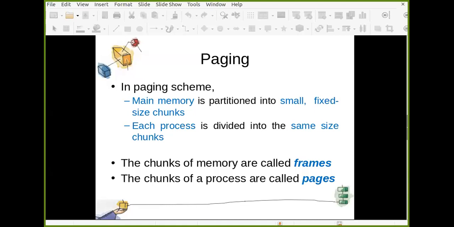The whole process that you have, and when I say process, it means process image, and process image is one data structure which contains different things. This process image gets divided into very small chunks, and these chunks are called pages. The same size chunks are also used to divide the whole available main memory, and those chunks are called frames. So the size of frame and page is always the same.